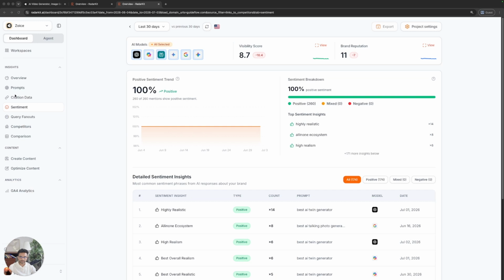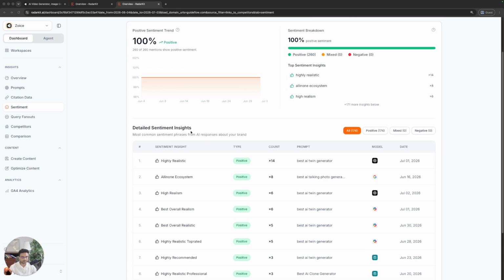Moving on, let's understand the sentiments tab. So sentiment is very important. What we do is we read all the responses given by these LLM models for your brand, for all the prompts that you have added. Based on the responses, we see whenever your brand is being mentioned, what is the overall sentiment while it is mentioning your brand. Is it mentioning it in a positive way? Is it mentioning it in a negative way? And then what are the sentiment insights as well.